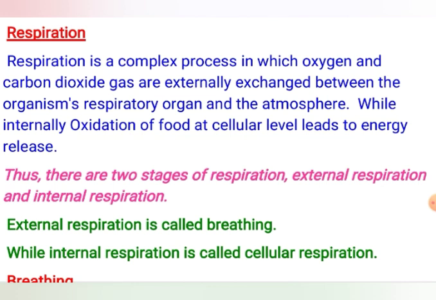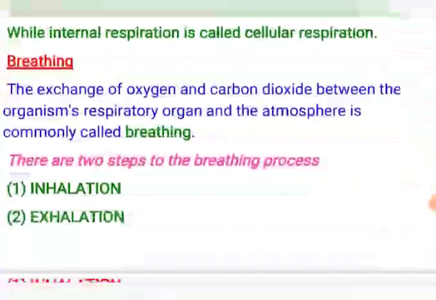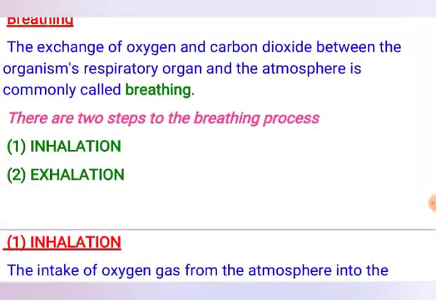The external respiration is also called breathing, and internal respiration is also called cellular respiration. External respiration, breathing, is the exchange of oxygen and carbon dioxide gas between the organism's respiratory organ and the atmosphere.